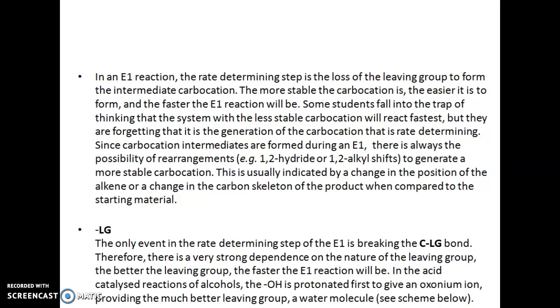So the leaving group: the rate determining step of the E1 is the breaking of the carbon and the leaving group bond. Therefore, we see a very strong dependence on the nature of the leaving group. The better the leaving group, the faster is the E1 reaction. In the acid catalyzed reactions of alcohol, OH is first protonated to give the oxonium ion, providing a much better leaving group, a water molecule, we can say.